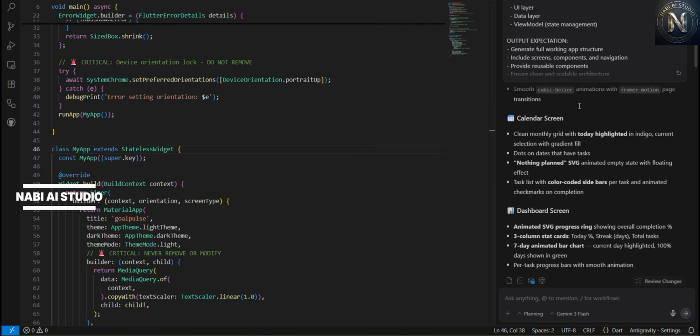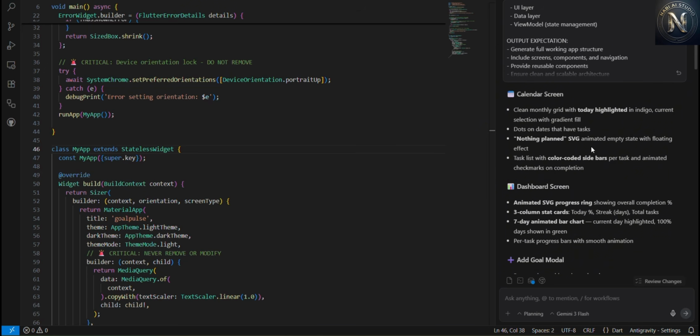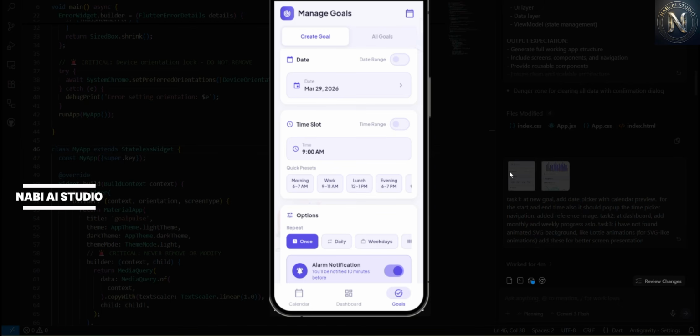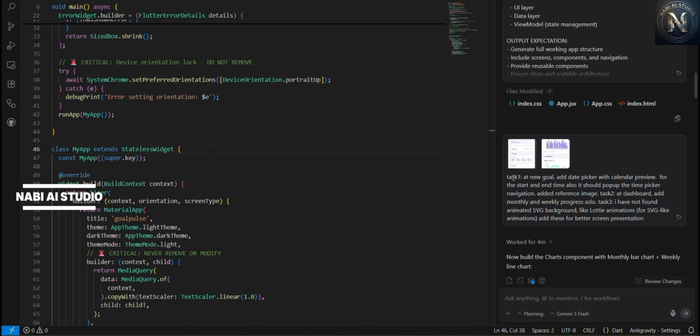So it gave me the solution, and then the APK file was generated. I installed that APK file on my mobile and tested it. During testing, I found that a few things were not working. I took screenshots of that, uploaded them and asked again. Some new options were not working, and for new goals I asked to add a date picker and some additional requirements, and I will tell it to fix the issues also. I tell all these things to Antigravity.